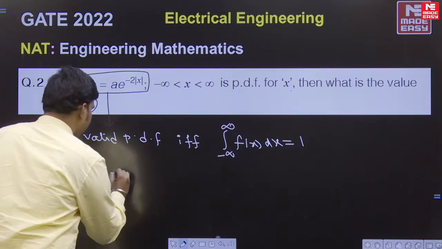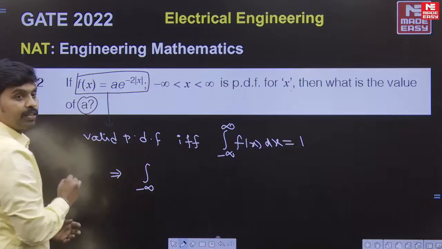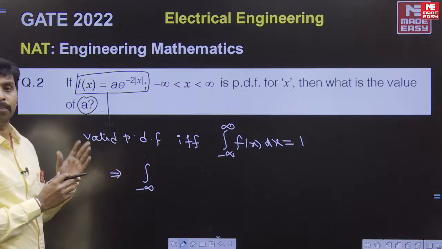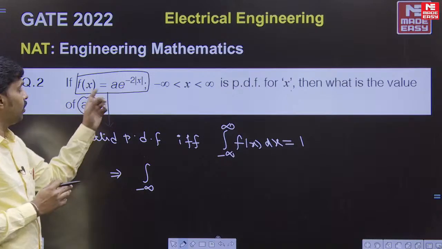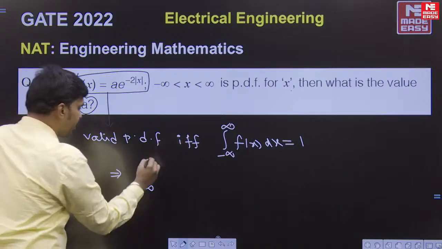So then it is written as, look at the function, it is mod x here. As we know, mod x is piecewise at 0. So therefore we split this integration at 0 here.